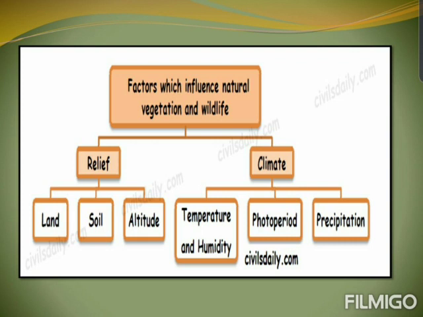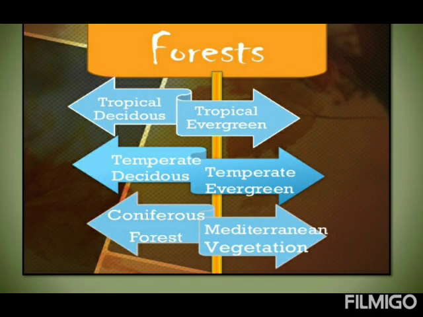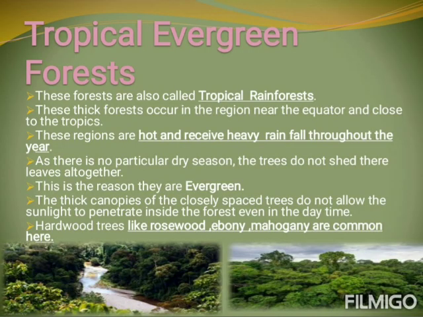In this video, we will learn only about the forests: tropical deciduous, tropical evergreen, temperate deciduous, temperate evergreen, coniferous forest, and Mediterranean vegetation. Tropical evergreen forests. These forests are also called tropical rainforests. These thick forests cover the region near the equator and close to the tropics. These regions are hot and receive heavy rainfall throughout the year.